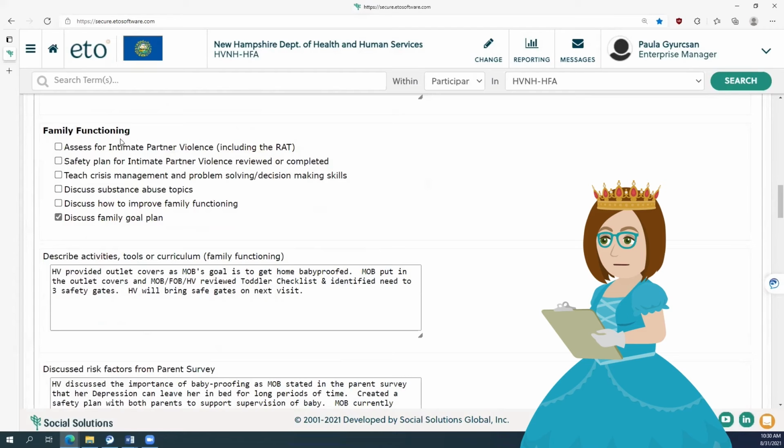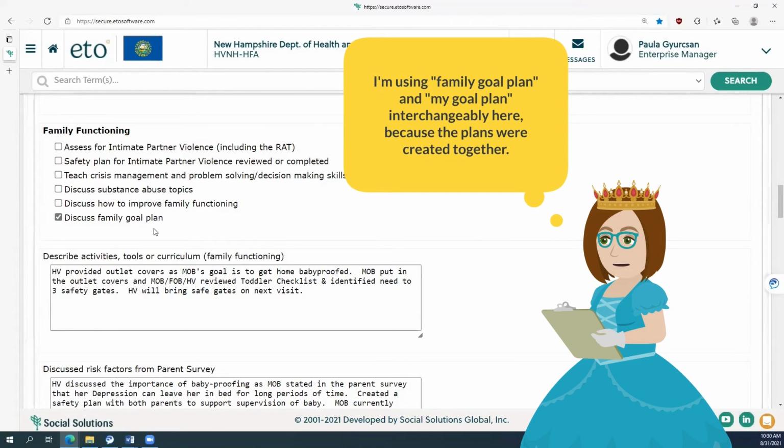For family functioning, you always want to check off, discuss family goal plan. You may not have a family goal plan yet if you have a newly enrolled family, but here you can talk about any activities you did in working towards creating a goal plan. In my example, we already have a goal plan. So I wrote that I had brought out outlet covers, and we reviewed the toddler checklist. And that what I'm going to do for next time is bring the safety gates.